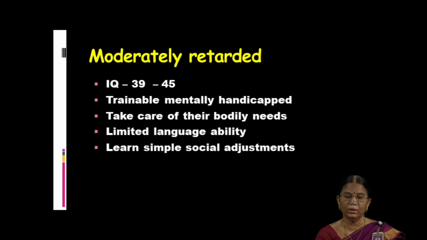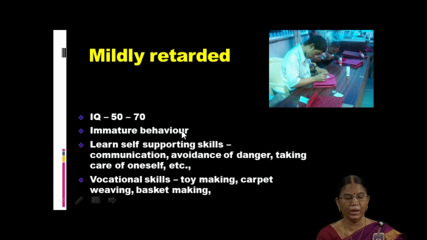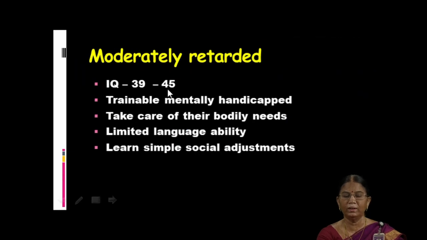The next type is moderately retarded children. Look at this, when you compare to the previous one, 50 to 70 IQ, this one is lesser than that, that is 39 to 45 only. But these children are called trainable mentally handicapped children. We can train them, right? They can take care of their bodily needs. They have limited vocabulary only. They may not be in a position to communicate that much, but they can learn simple social adjustments with others.